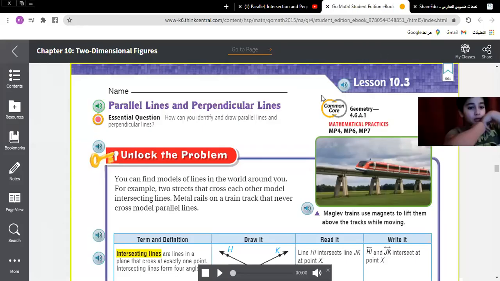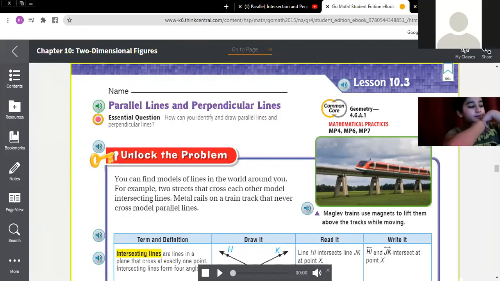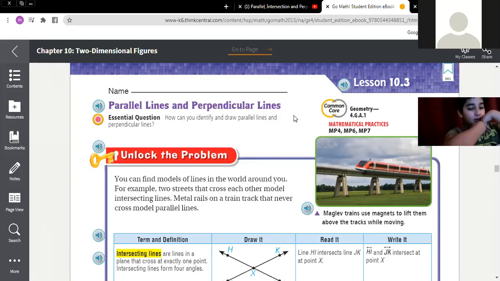Parallel lines and perpendicular lines. Would you please unlock the problem? Read that. You can find models of lines in the world around you.